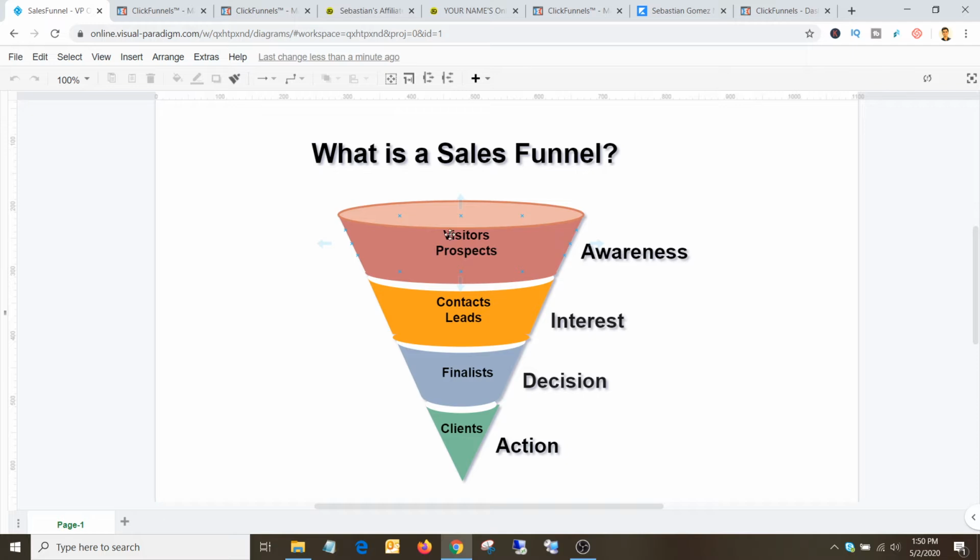At this stage, it's absolutely fine if they don't know you, because the sales process is designed in such a way that they will get to know you as they move along with this sales funnel process. Initially, when they visit your first page, you might be offering them something for free, or some kind of a hook. Some of them will show interest and provide their email address or other contact details, and they enter the next stage, called the interest stage. Because they have shown interest in the offer you have offered initially, they become your contacts or leads.